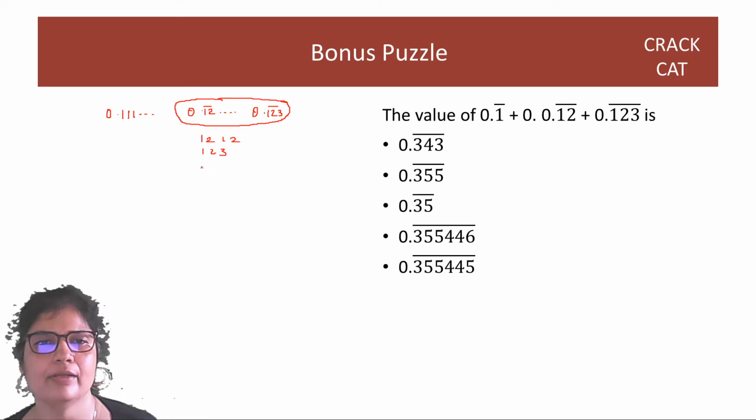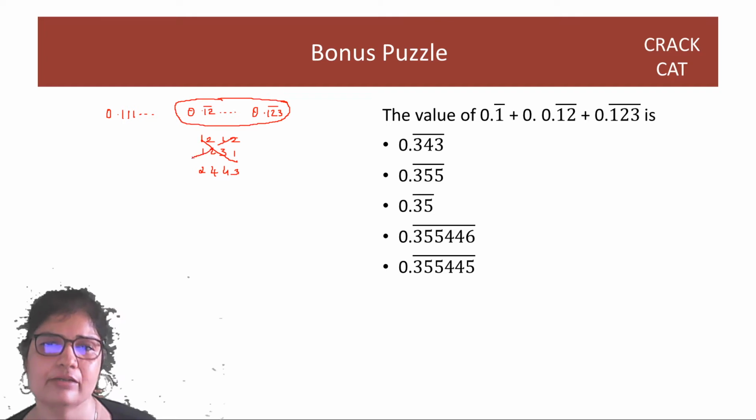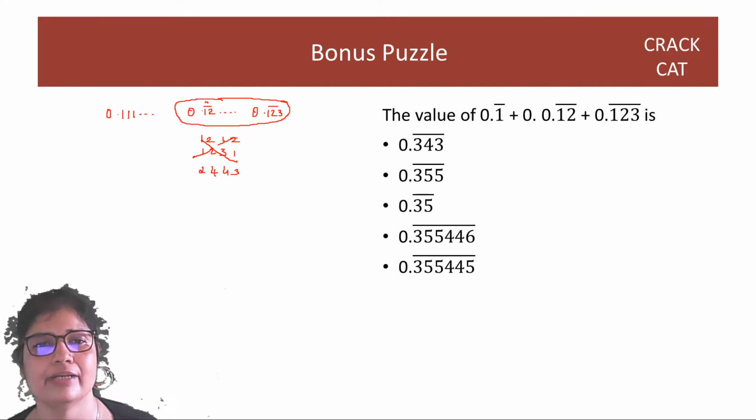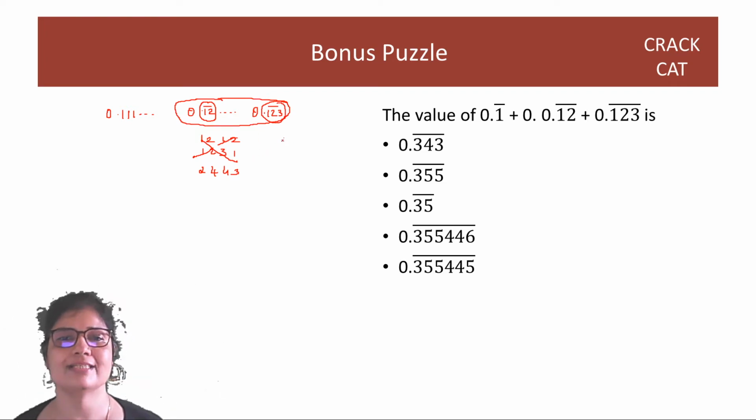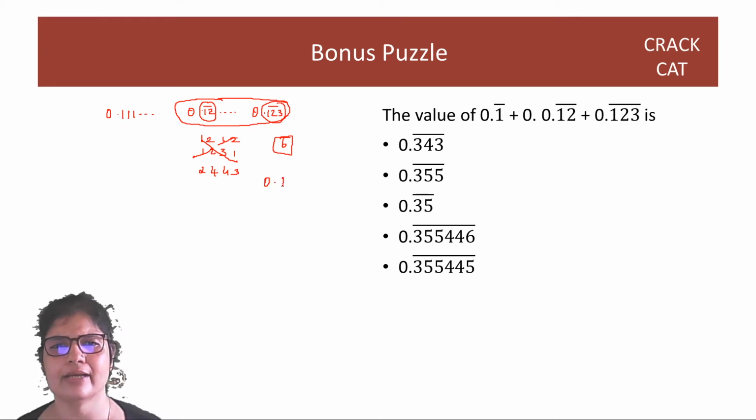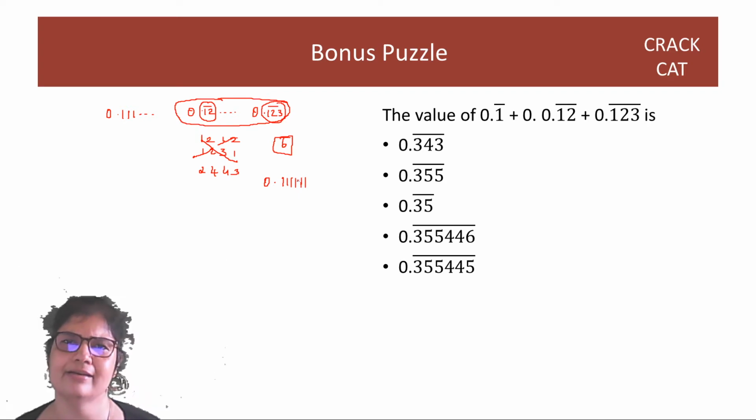Correct, so here 2 will come, here 4 will come, here 4 will come, but here 2 will not come again, 3 will come. So it's not going to recur in 3 digits, it's not going to recur in 4 digits, guys. It will, because of the recurring of 2 and recurring of 3, you will have a recurring of 6. So this is the first important thing, that you have to think about this with respect to 6 digits. So then it becomes very easy, right? The first one, you just write down the 6 ones. It's a recurring of 6 ones, right? It's 1, 1, 1 infinite times, is 6 ones also infinite times, right?